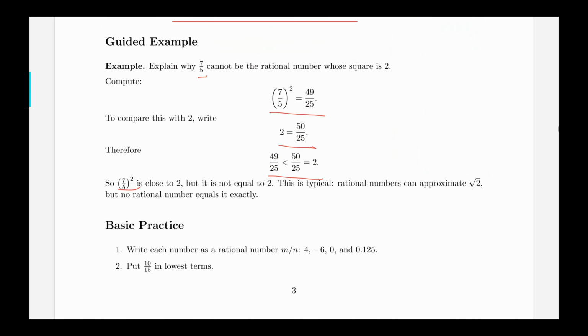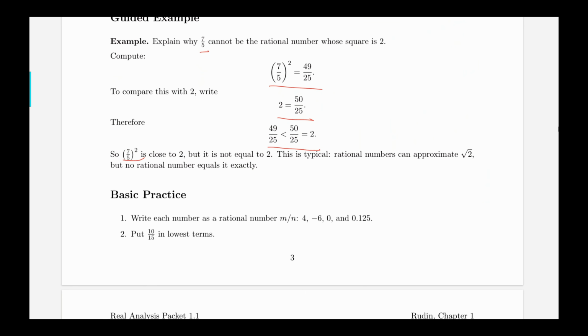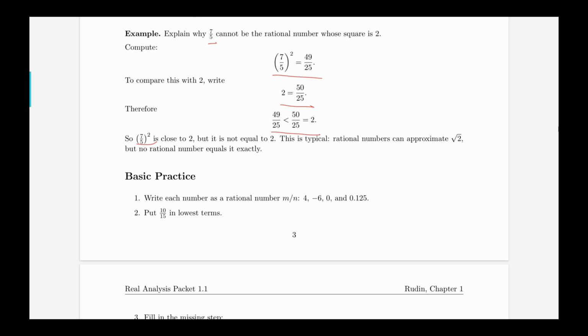Okay, so I think that covers everything for this video, and I'm going to give you some basic practice questions, and here they are. So please pause the video and try to do them, and also feel free to type them in the comments. I'll also post the answers in the comments as well.